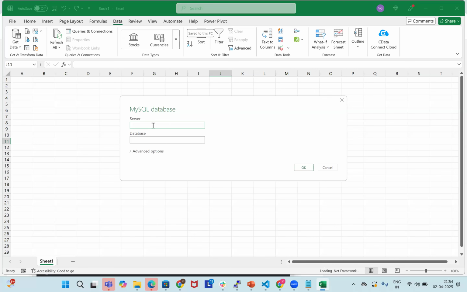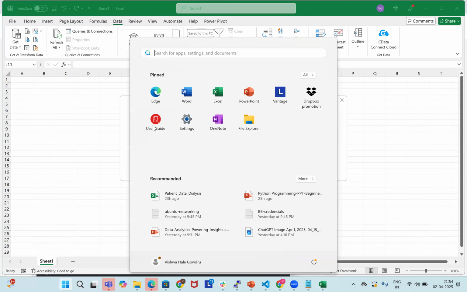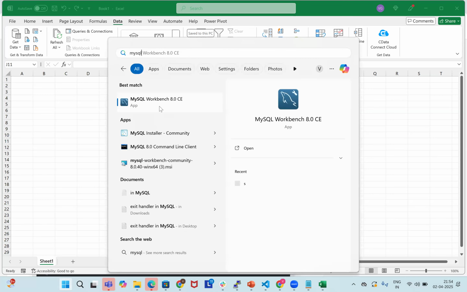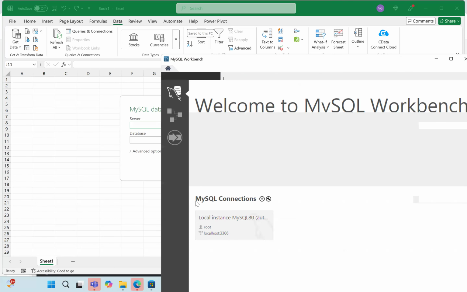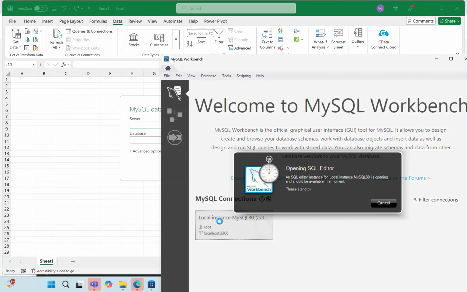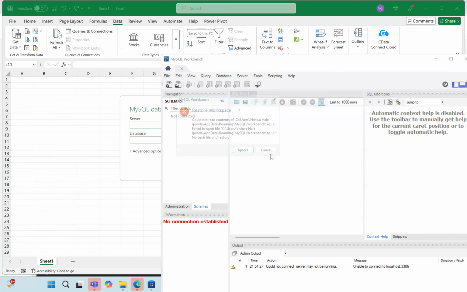So it is asking for the server, the MySQL database. Everyone needs to install MySQL Workbench. In the local instances, I want to start this MySQL, then only it will connect.